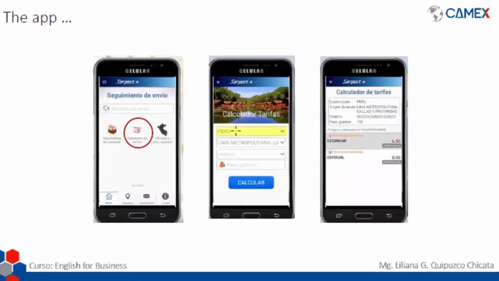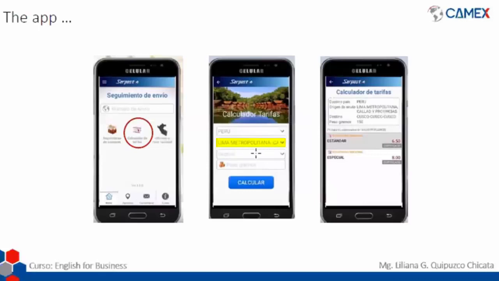In here, you're going to check the country. In this case, it would be Peru. Let's say that we're checking shipping rates for Peru, but you can also check for another country. That's great, because if we don't want to send products just to Peru, but to China or to Italy, we can check it in here. After that, we're going to check the destiny, if it is Lima, or maybe Callao, or Cusco, or Arequipa.